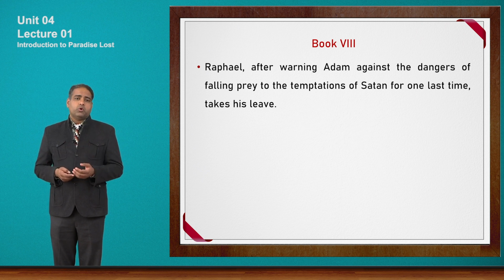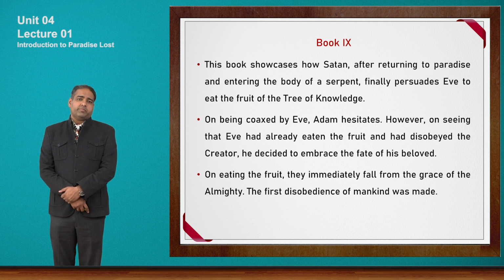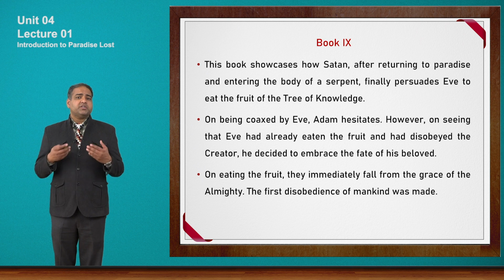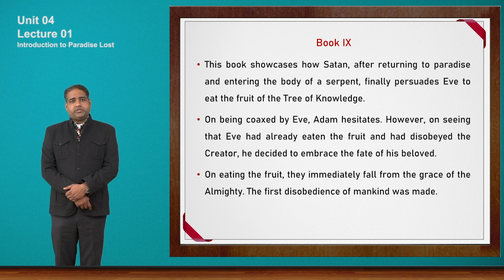Now, let us move to book 9, which is prescribed in our syllabus as well. Book 1 is also prescribed and book 9 is also prescribed. This book showcases how Satan, after returning to paradise and entering the body of a serpent, finally persuades Eve to eat the fruit of the tree of knowledge. So friends, we are reaching the climax in the story. Satan has now entered into the body of a serpent, and then he tempts Eve to eat the fruit of the tree of knowledge.